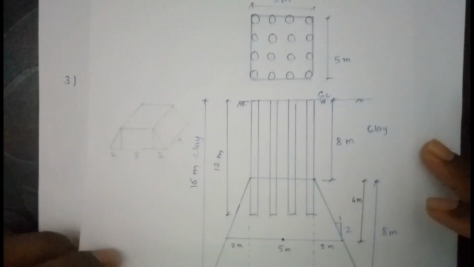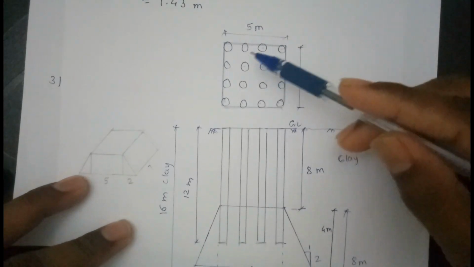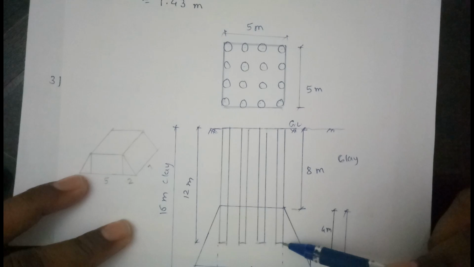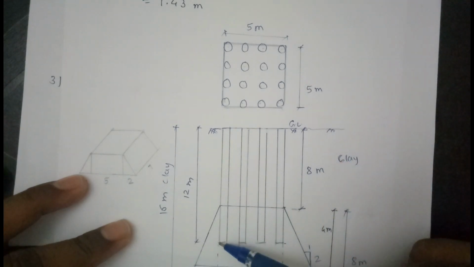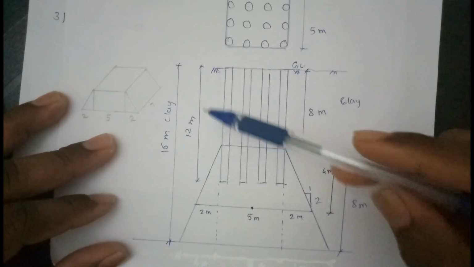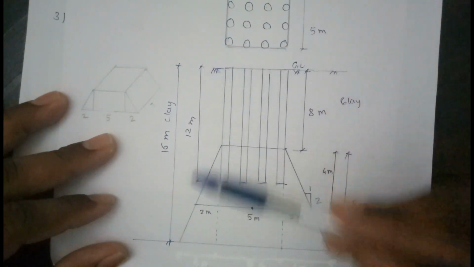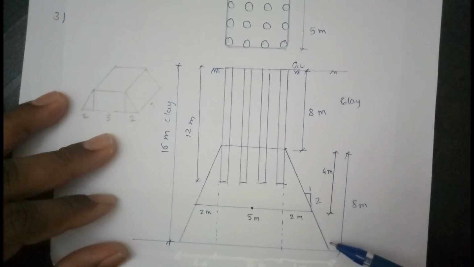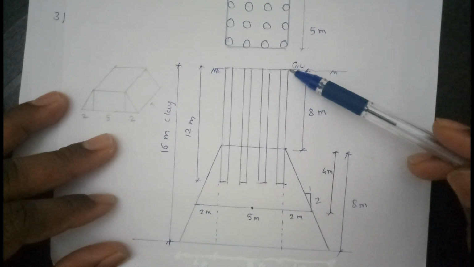Now see here, this is the group of pile, this is ground level, and this is the depth of the pile. So total depth of the pile is 12 meter, and this is the 16 meter. The whole portion is clay. Clay starts from here to here, and this is the ground level.